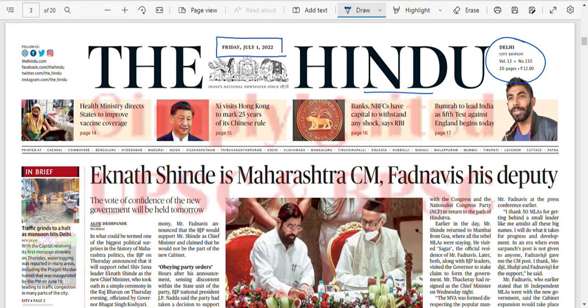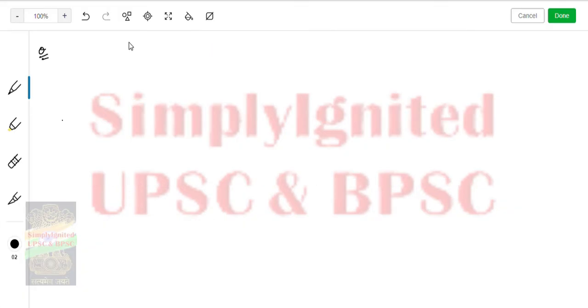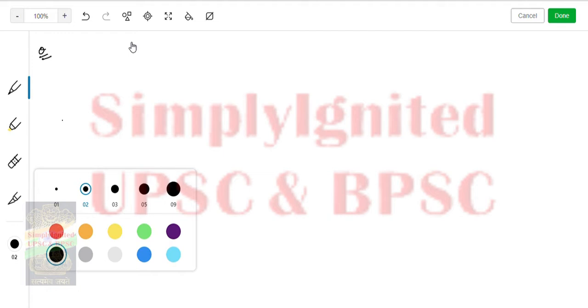So before moving forward, let me first answer yesterday's question. Yesterday's question was to identify what latitude separates the Lakshadweep Islands. It is 8 degree north.